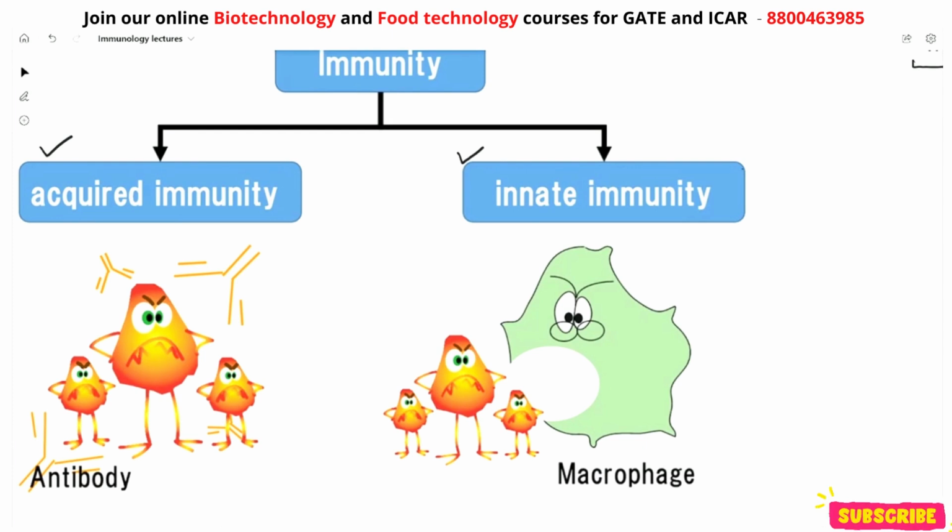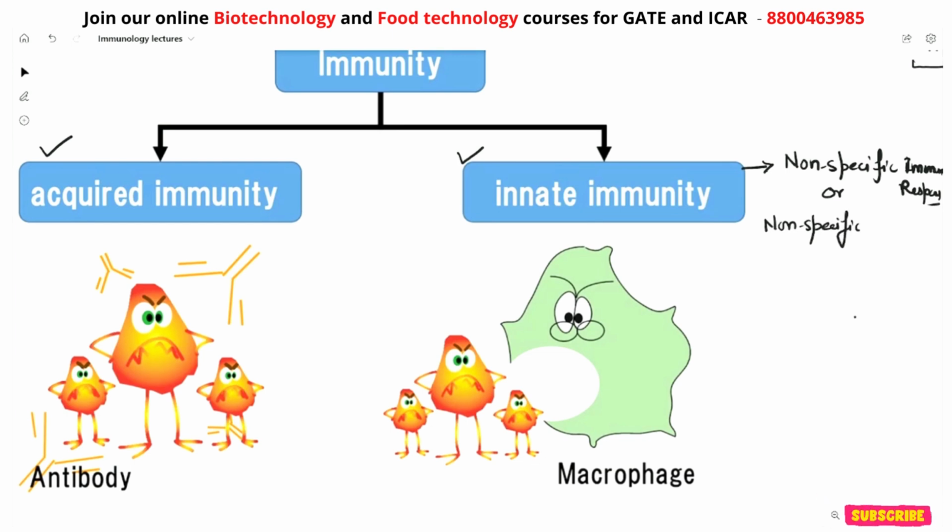So innate immunity is also known by the name non-specific immune response. It is also known as non-specific resistance, or innate or natural immunity.